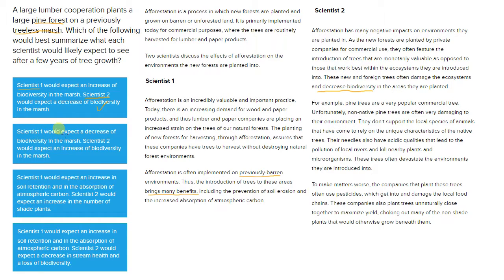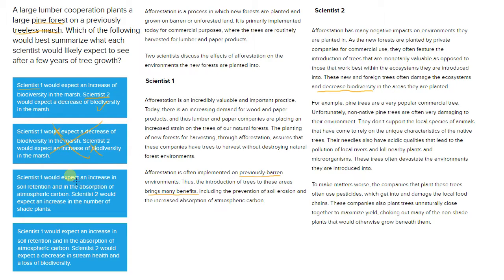So answer choice B, scientist one would expect a decrease in biodiversity in the marsh. This answer choice, that's not right, because not only does it not say anything about biodiversity in scientist one's perspective, but it also implies that there's benefits to afforestation, and so it doesn't talk about any of the negative side effects. So the statement about scientist one's perspective here is wrong, and also so is the statement about scientist two, because it's obviously scientist two would expect a decrease in biodiversity. So this answer choice is wrong.